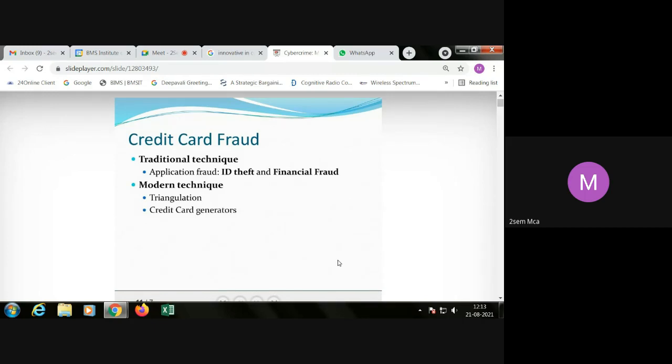ID theft is identity theft using either social engineering or spoofing or peeping into your account while typing the account number and password or the user information. So these are the traditional techniques, and most commonly the attackers or the fraudsters use them.